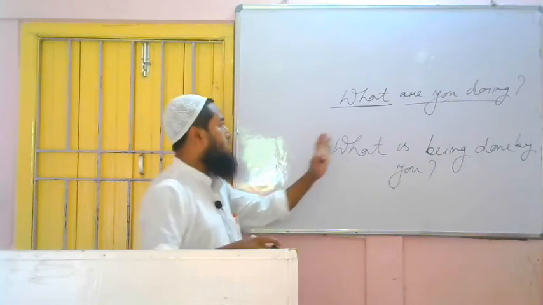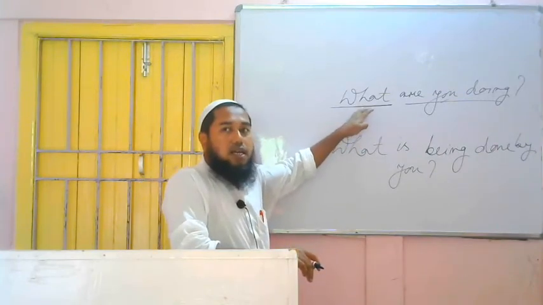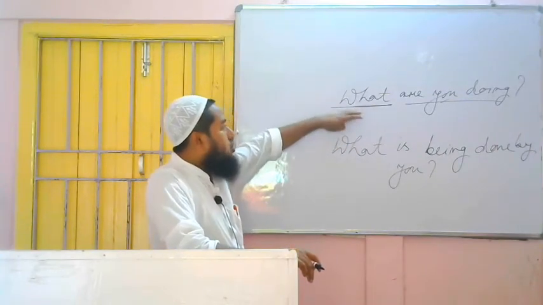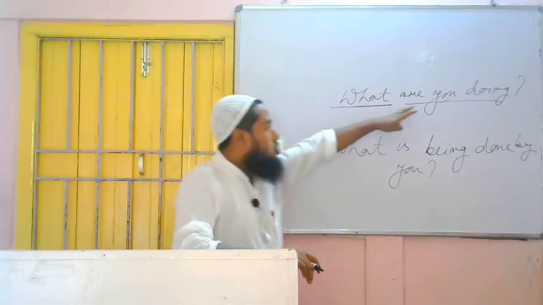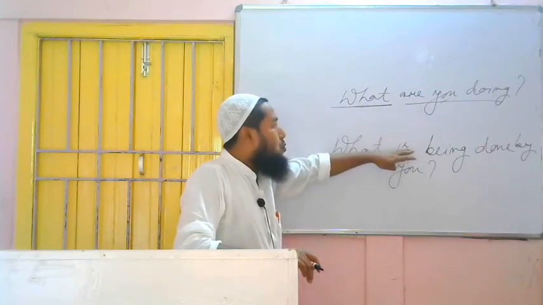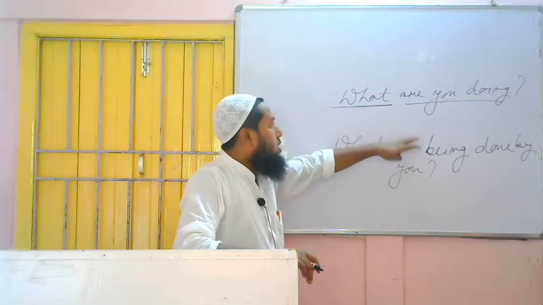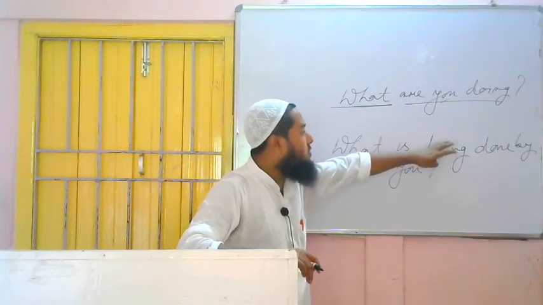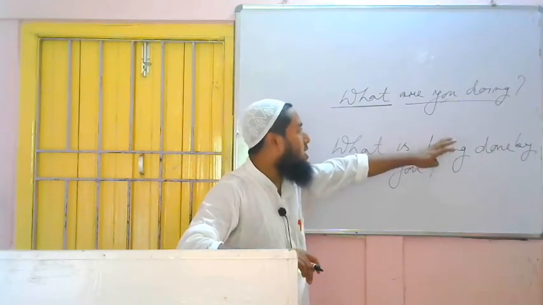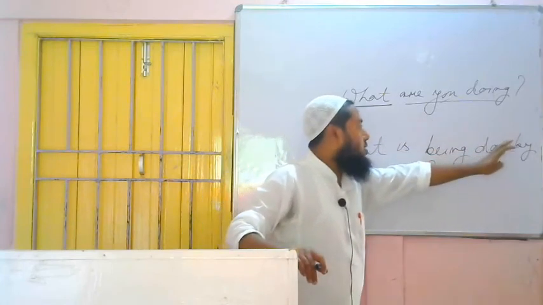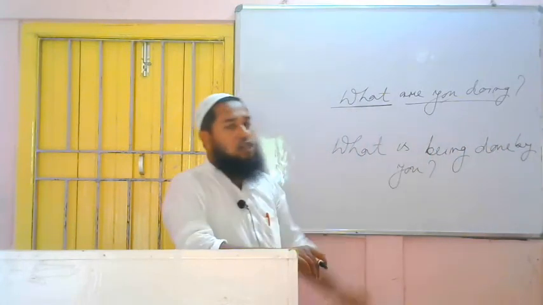Very simple. Once more you listen. The word what is used at the beginning of the sentence, we write it as it is. Then according to the tense, we use am, is, are, was, were, shall be, will be. If it is necessary, continuous tense being, perfect tense been. Then the third form of the verb, then the preposition, then the subject will come in place of the object.